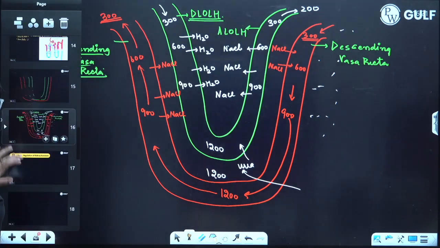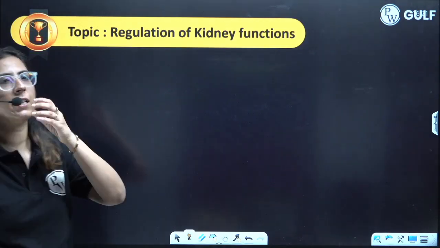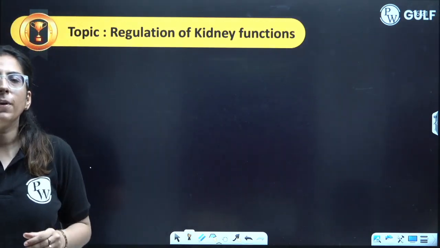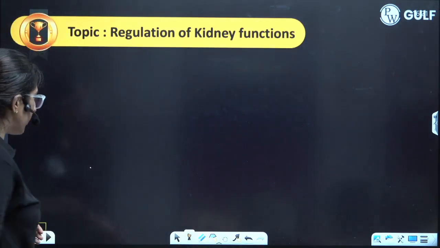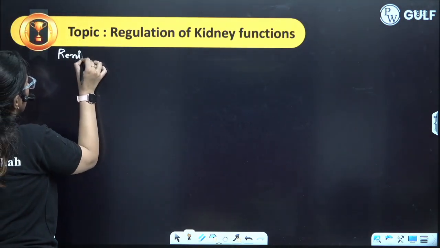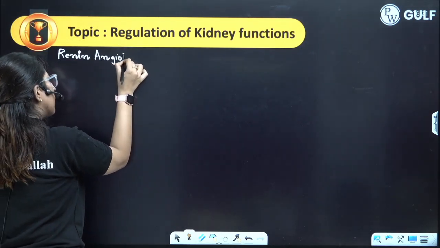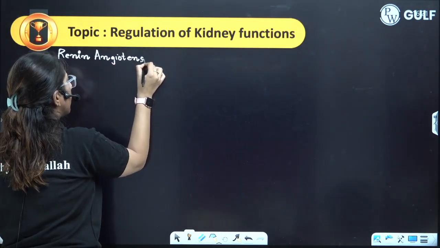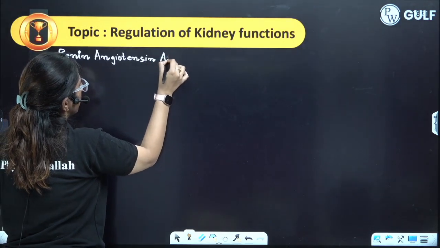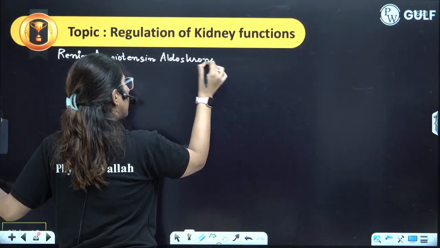Now let's jump to another topic, that is the regulation of kidney function. Main topic, which is the regulation of kidney function. First, let's talk about the renin-angiotensin-aldosterone system.